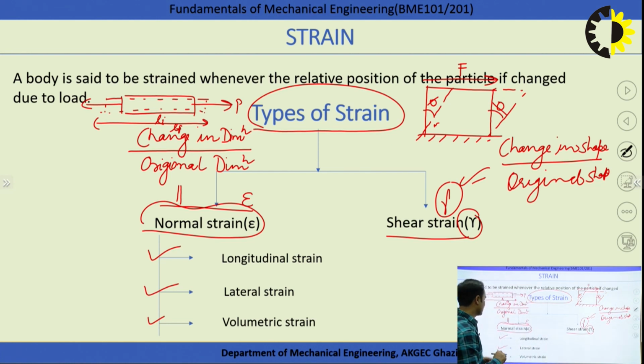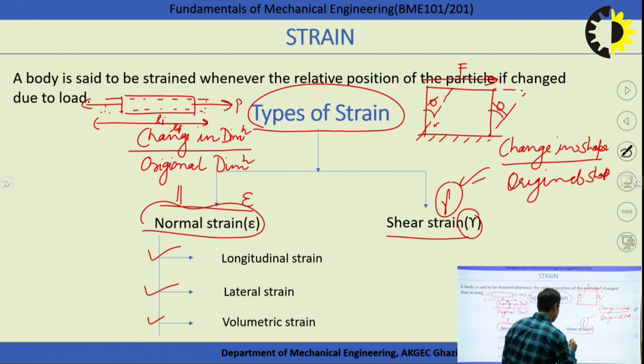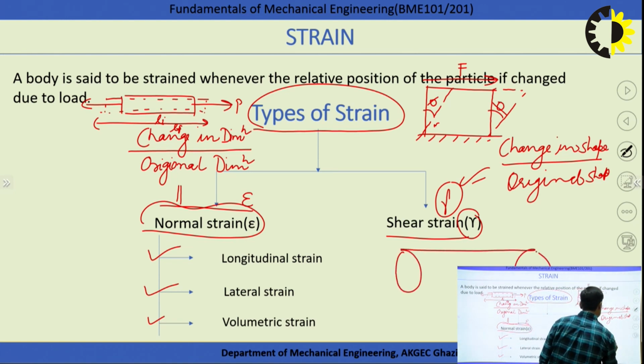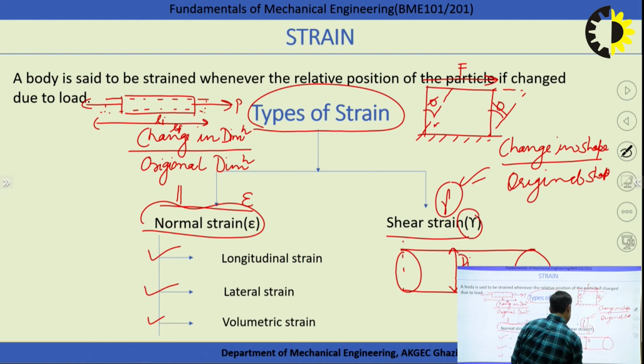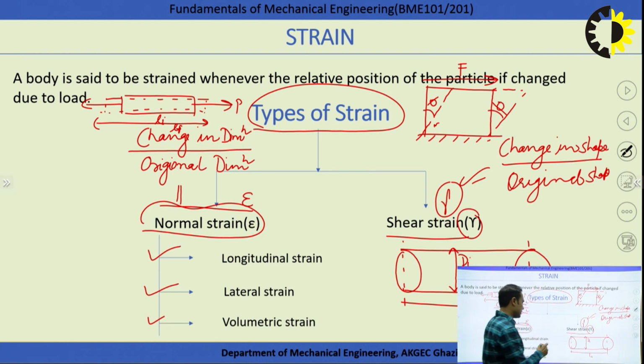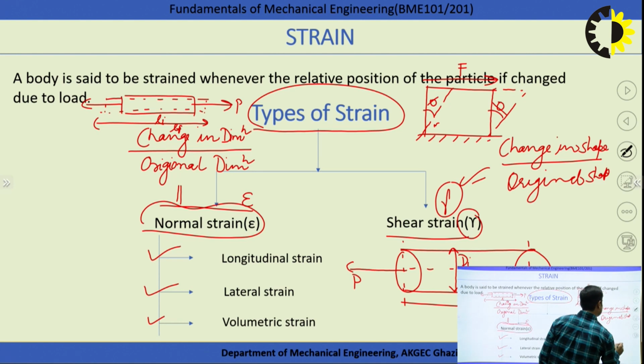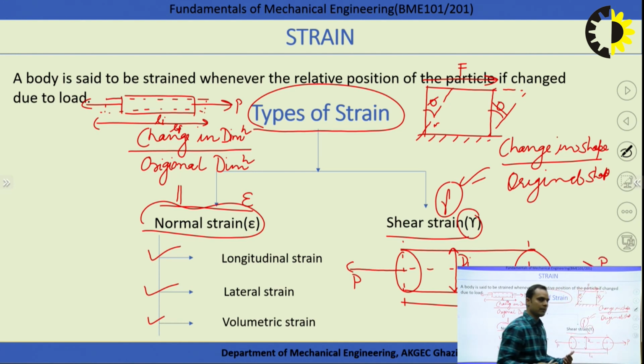Just like this, suppose I am considering this block, initially it is an object, the initial diameter of this object is Di, and the length of this object is Li. If I am applying the normal load, because we are studying the normal strain, so suppose I am applying a normal load like this along the axis, what will happen?